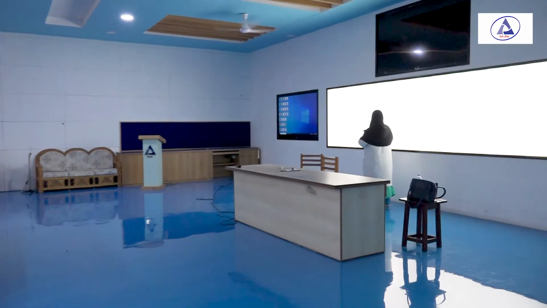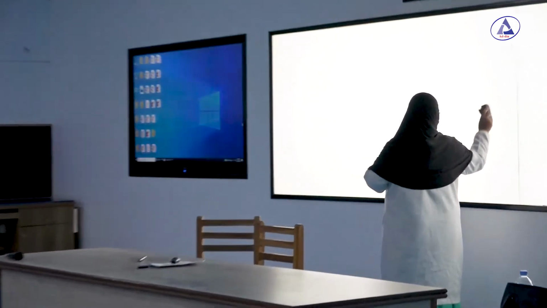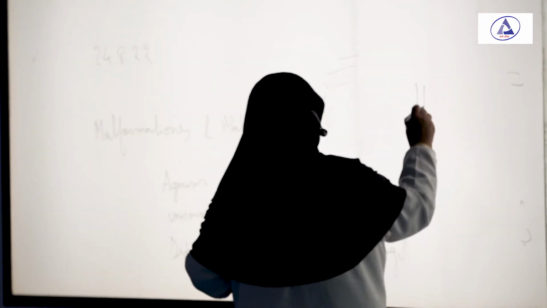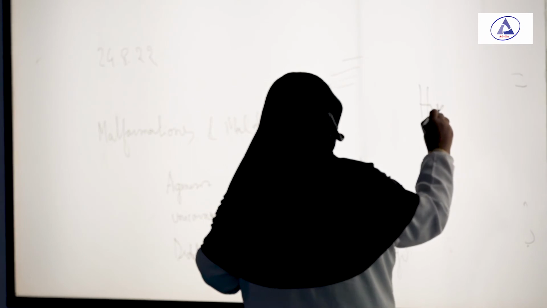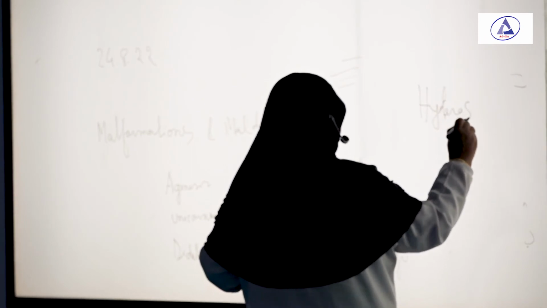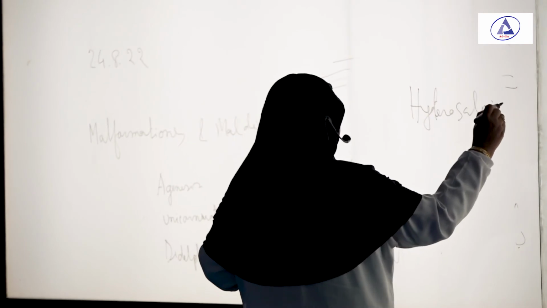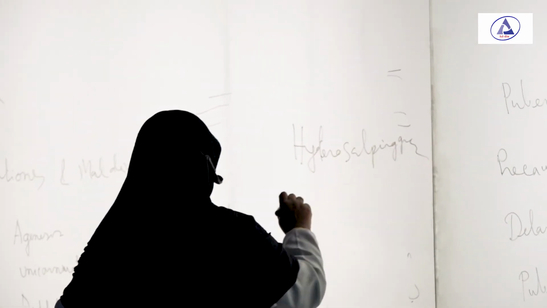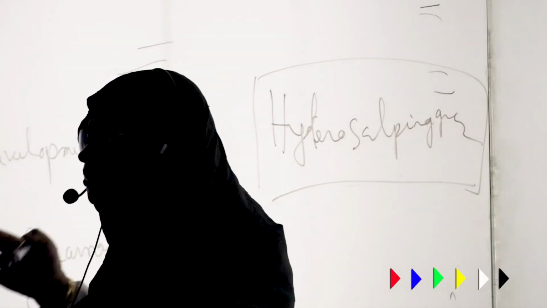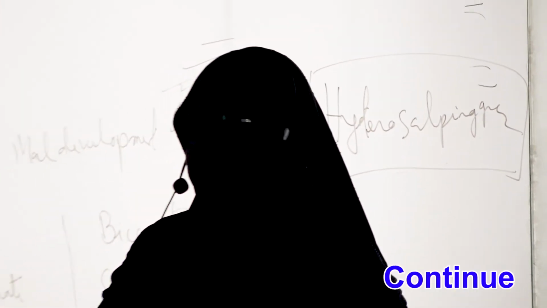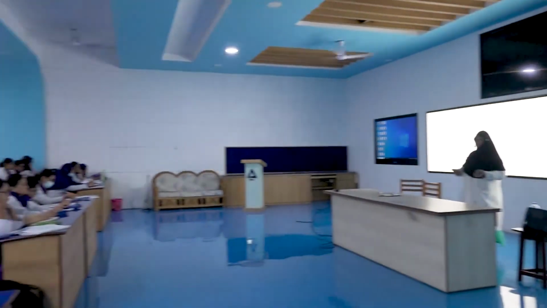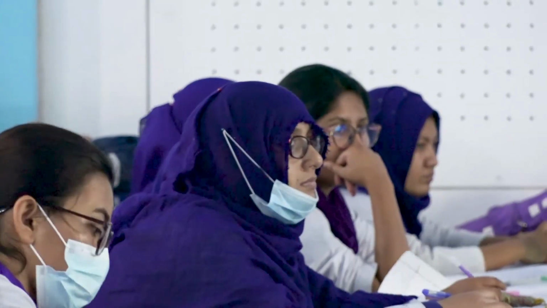But if we want to see the inner outline, inner cavity, inner shape, then we should do the hysterosalpingogram. Have you any idea about hysterosalpingogram? It is one of the invasive procedures. Why invasive? We go through the uterine cavity. But it is an outdoor procedure. You can do it as an outdoor procedure with patient counseling. You may only need some analgesic. You can proceed.